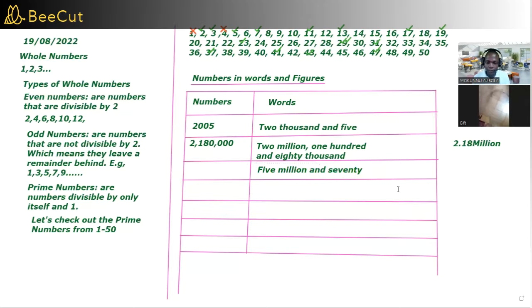So 5,070,000. If I want to change it to 5 point whatever, there is a way to do that.